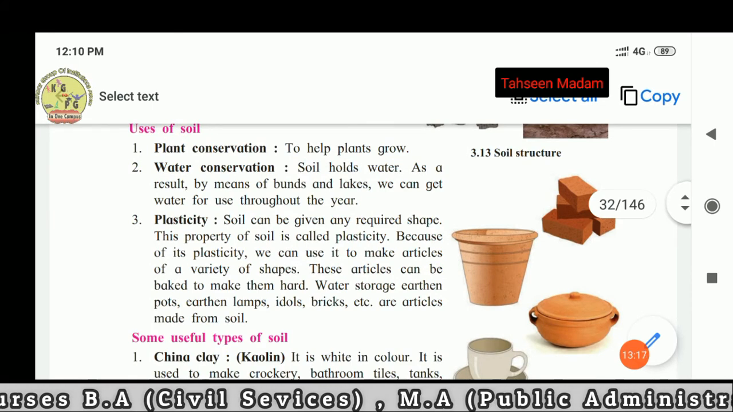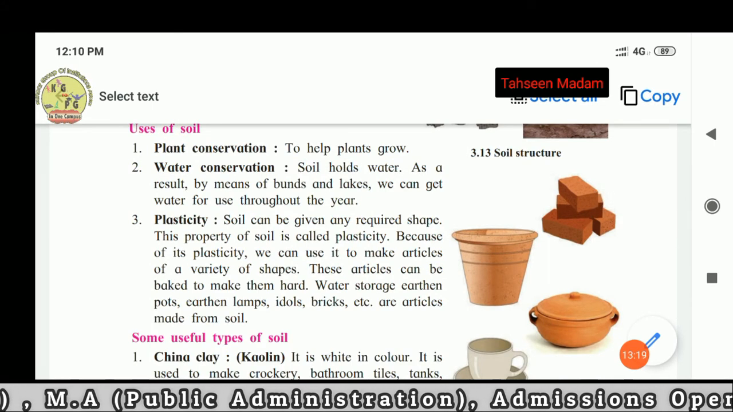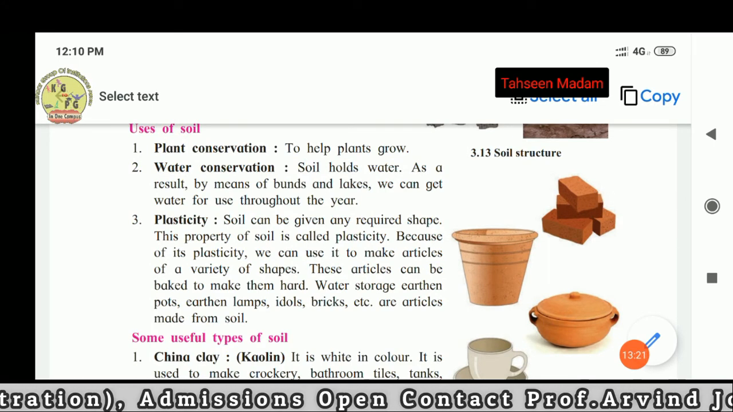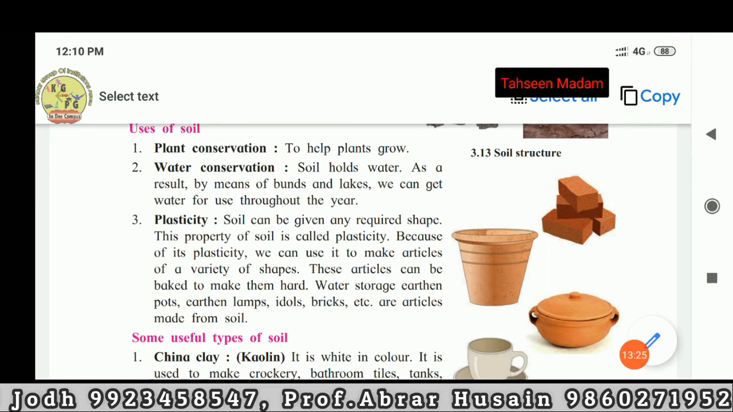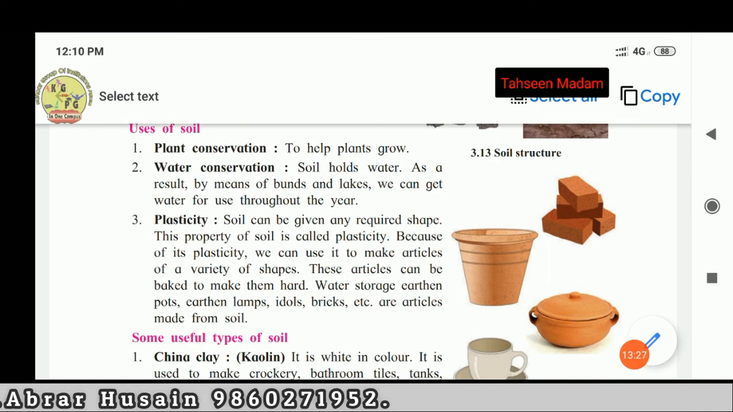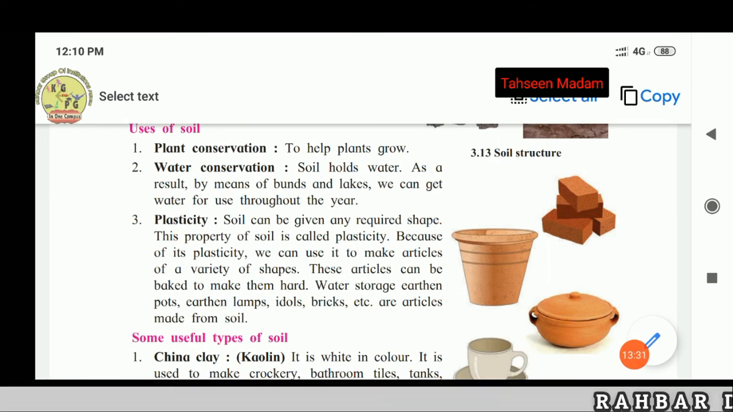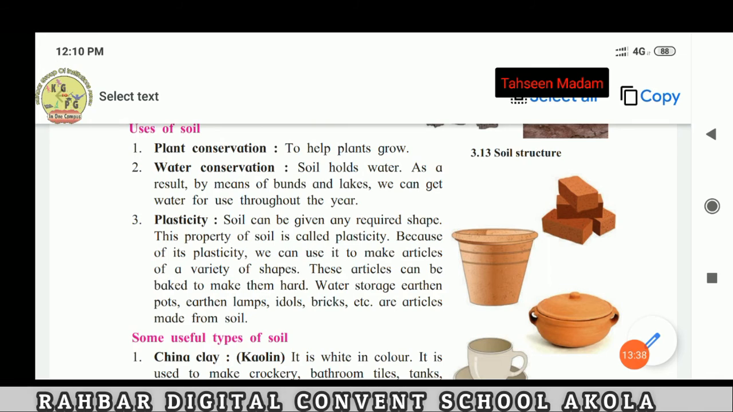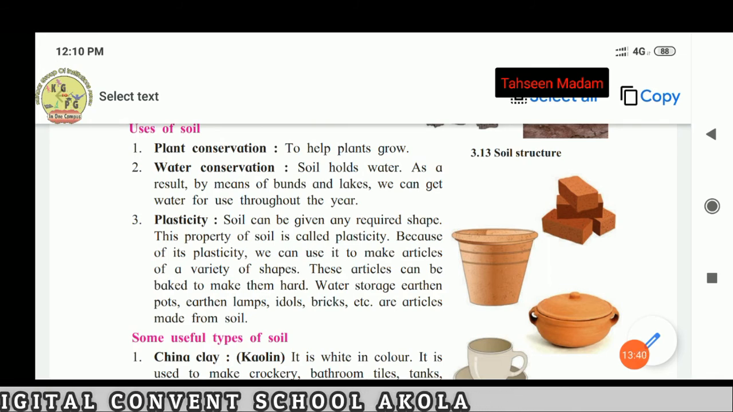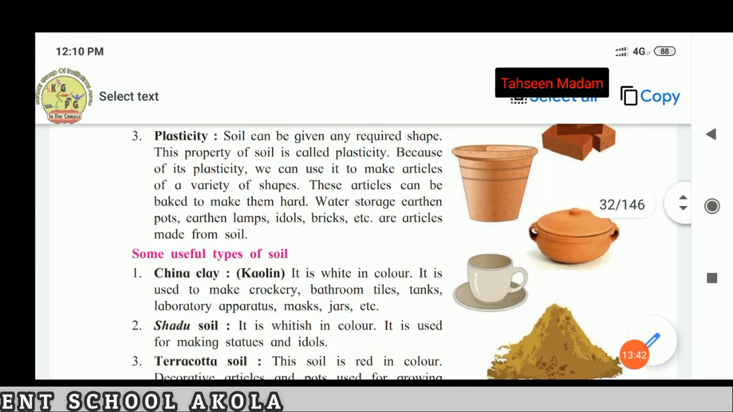Plasticity. Soil can be given any required shape. This property of soil is called plasticity. Because of its plasticity, we can use it to make articles of a variety of shapes. These articles can be baked to make them hard. Water storage: earthen pots, earthen lamps, idols, bricks, etc. are articles made up of soil.